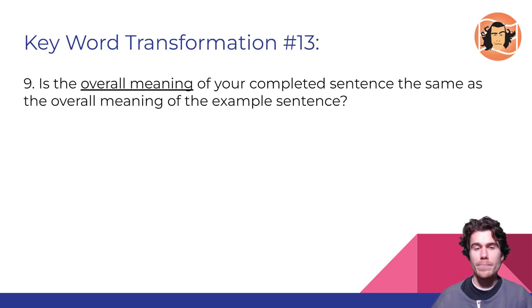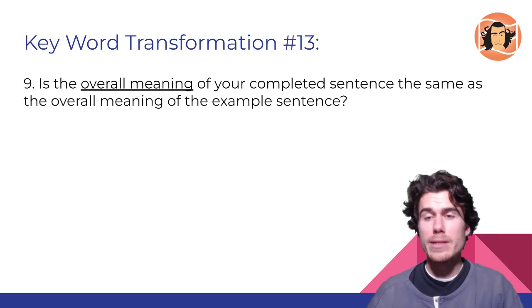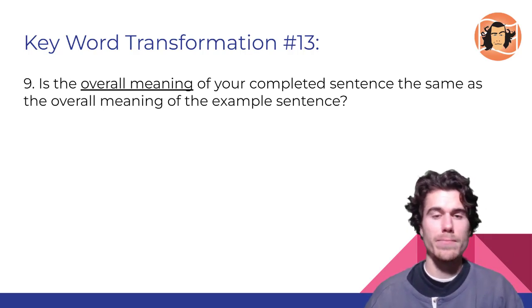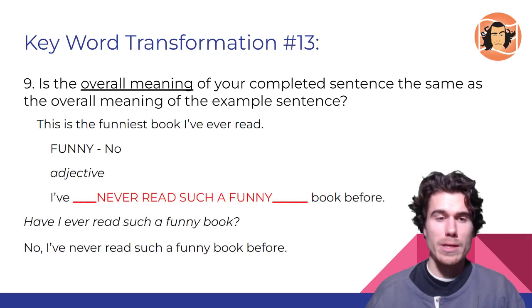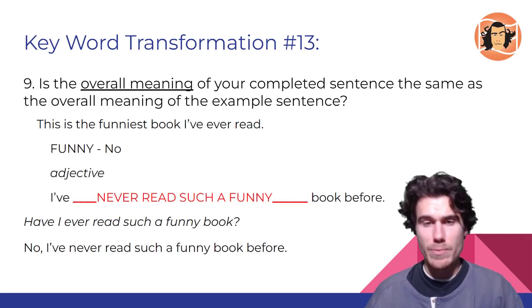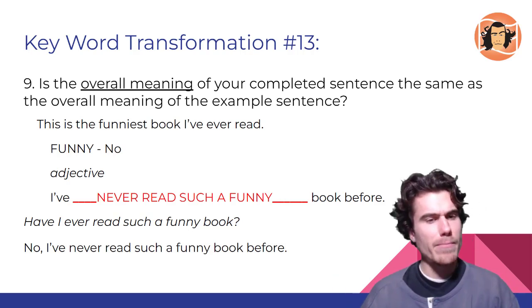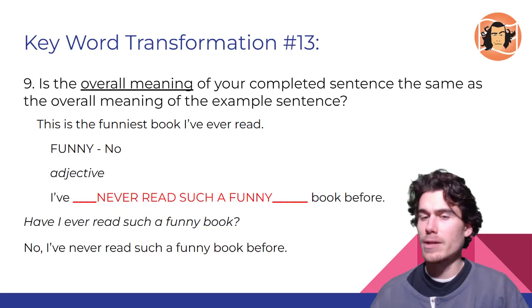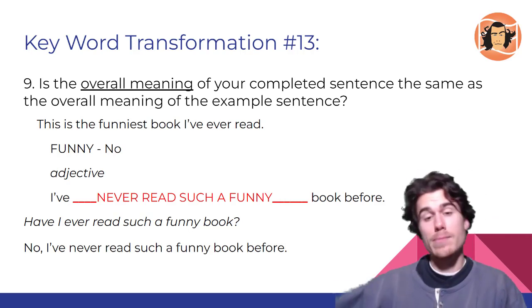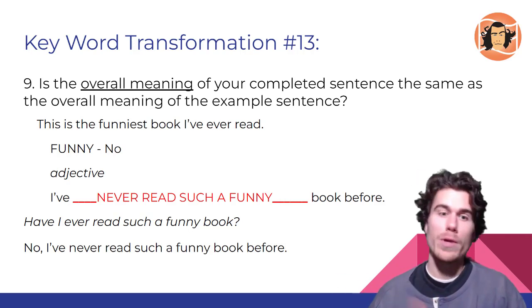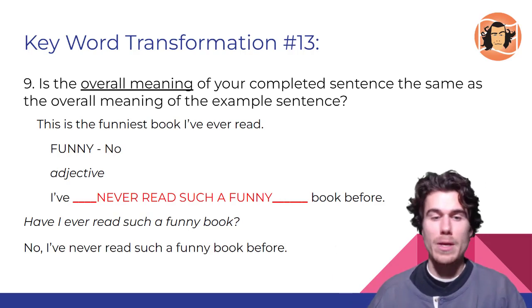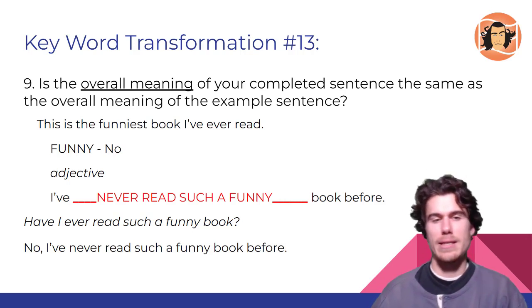Step number 9. Is the overall meaning of our completed sentence the same as the overall meaning of the example sentence? So in the example sentence, this is the funniest book I've ever read. It's the most funny. And in my sentence that I've completed, I have never read such a funny book before. So again, it still means this book is the most funny, because no others compare to it. I've never read such a funny book before. This is the funniest. So the overall meaning is the same.